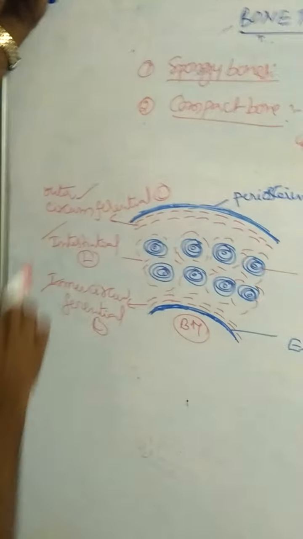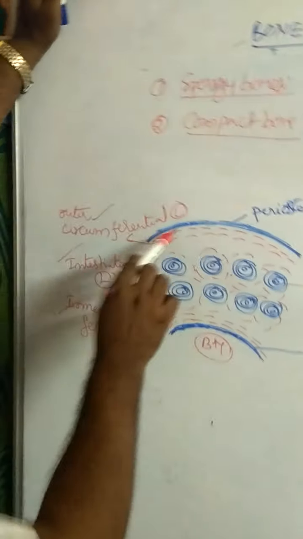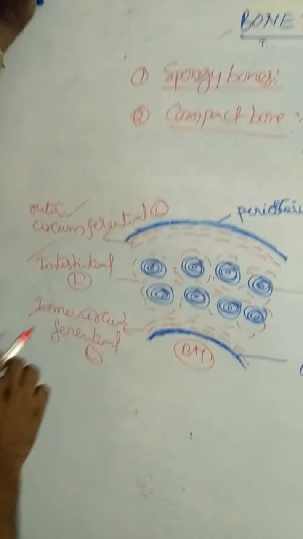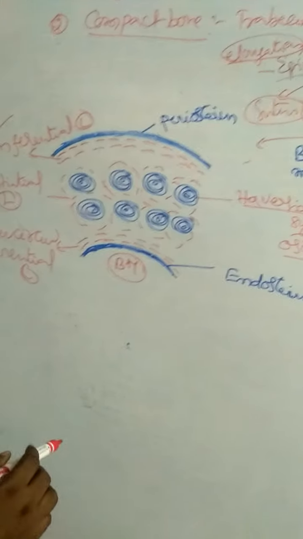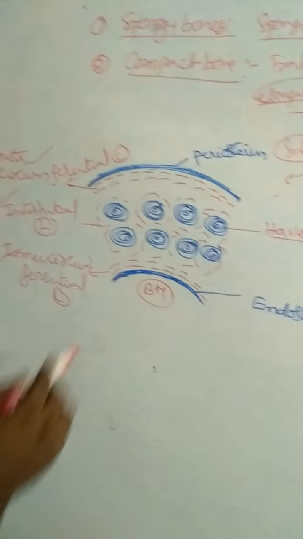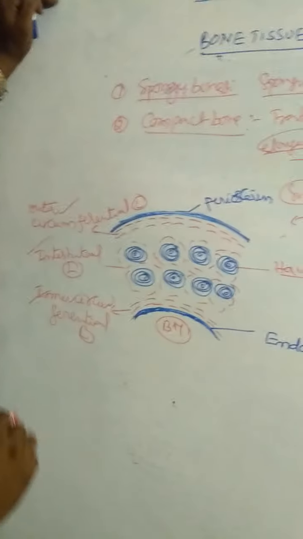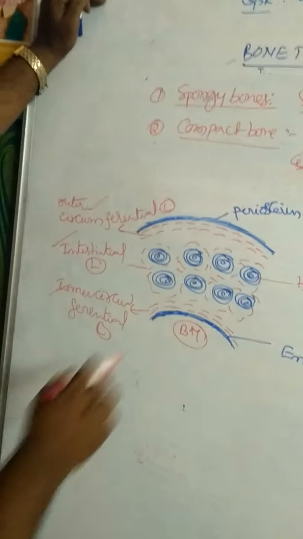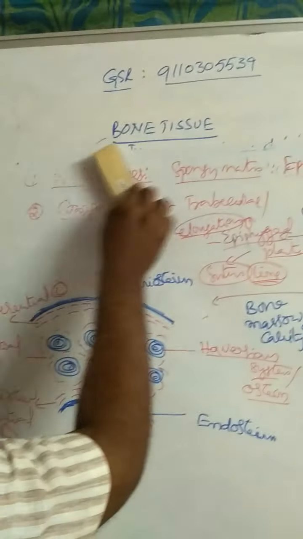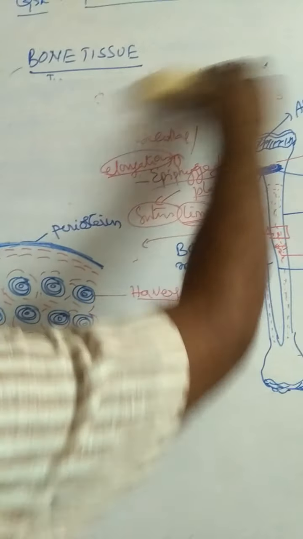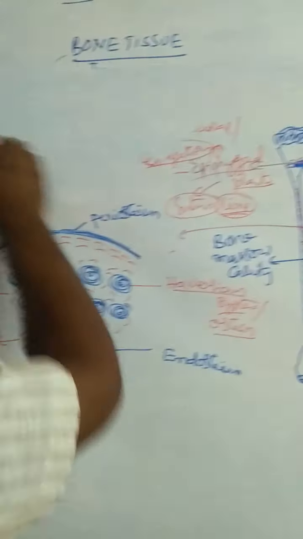What is the position of outer circumferential lamellae? Beneath the periosteum. What is the position of inner circumferential lamellae? Above the endosteum. What is the position of interstitial lamellae? Between the Haversian systems. What is the structural and functional unit of bone?